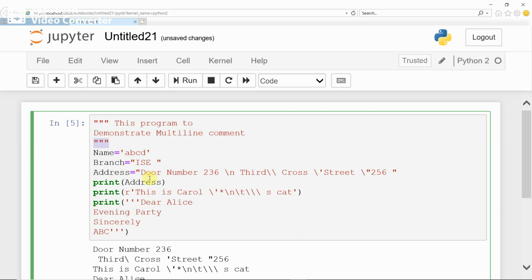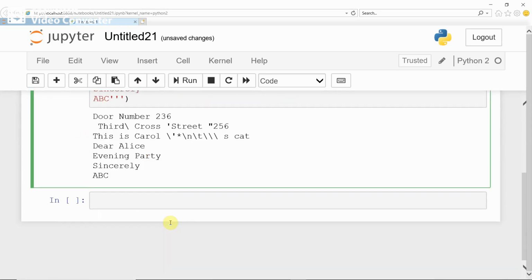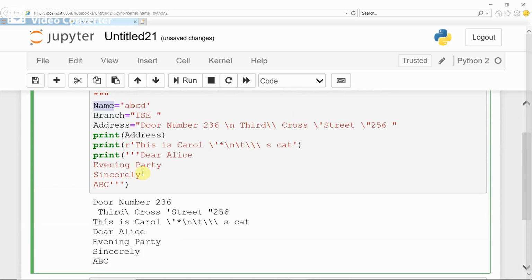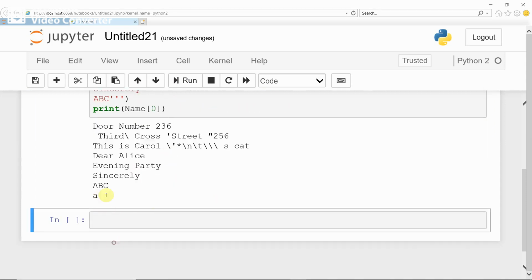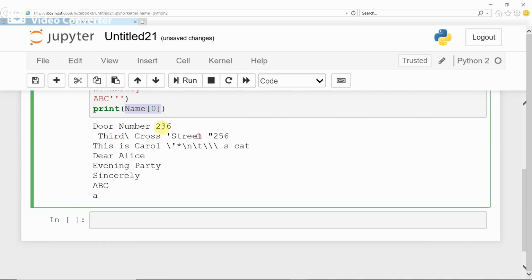And next, indexing and slicing of strings. How do you access a particular character from the string? For example, there is a name here, okay. If you want to access a particular character, name of 0, you have to give print, then name in square bracket 0. Okay, name of 0 gives the first character, correct? Run the program. See here, A is the first character. Name of 0 gives the first character.